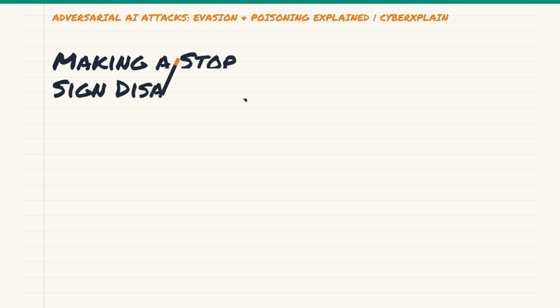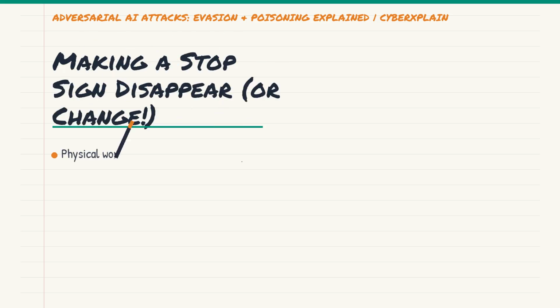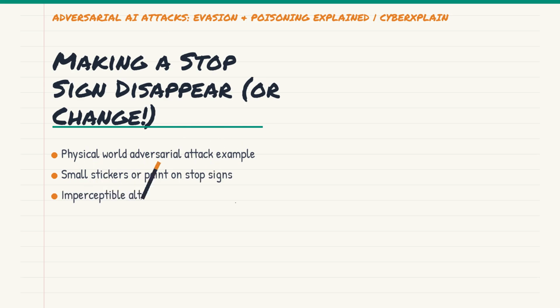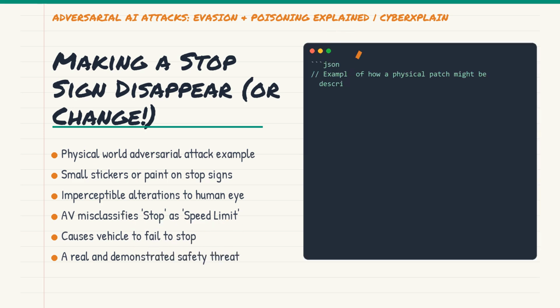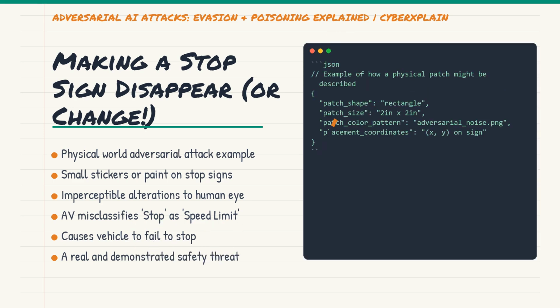Now, for our scenario. Imagine an attacker wants to make an autonomous vehicle blow through a stop sign. They can use a physical adversarial attack. Instead of digital pixels, they might place small, carefully designed stickers or paint patterns onto a real-world stop sign. These patterns look like harmless graffiti or noise to the human eye.